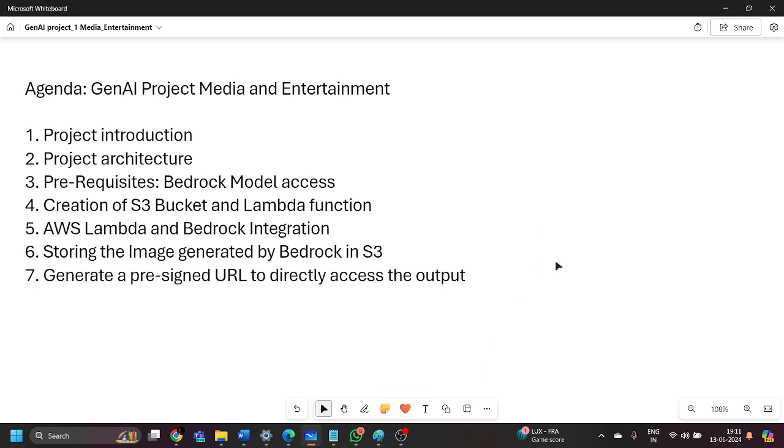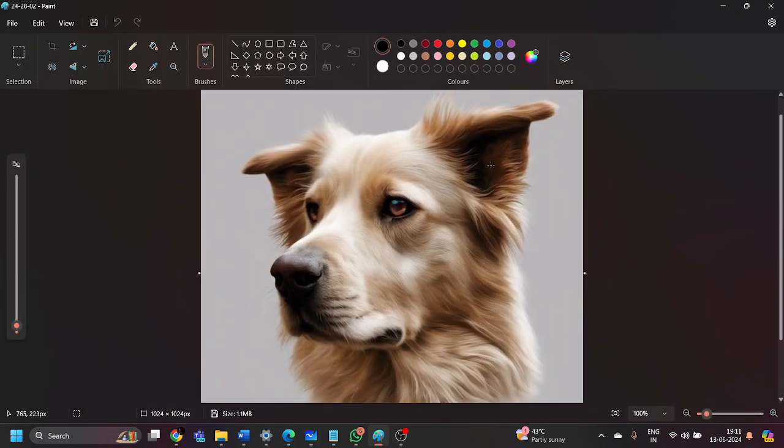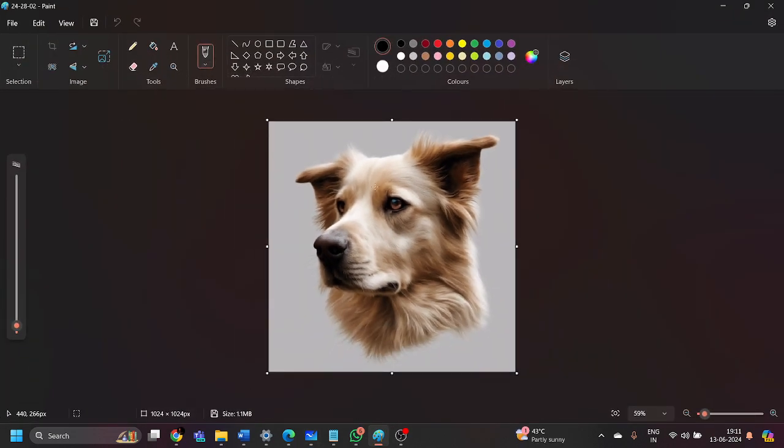So let's start this concept, guys. To start, let me show you what kind of output we are going to create. This is the kind of output we are going to generate with this project. I have generated a picture of a dog, but you can generate any kind of output you want with this project. We will generate another output as well. So be with me in this entire project, it will help you a lot.